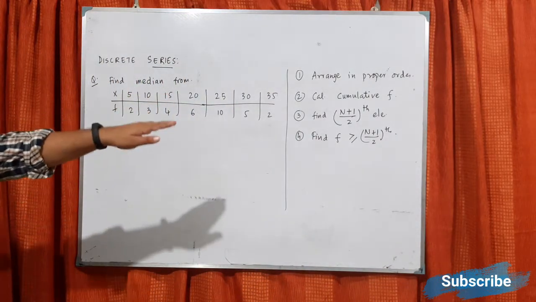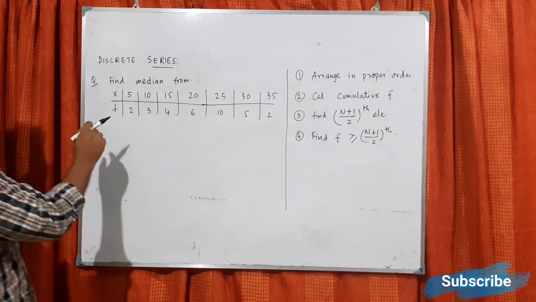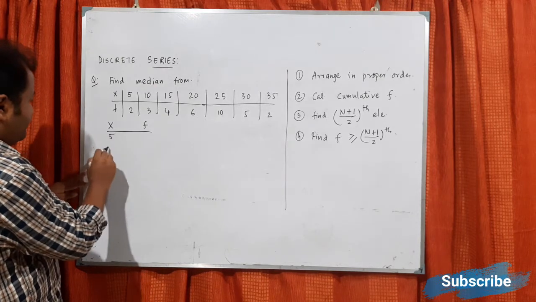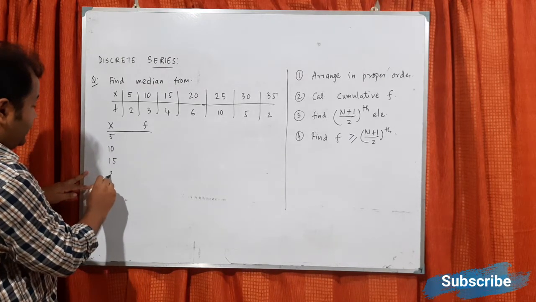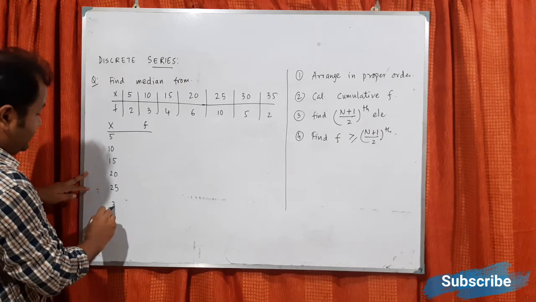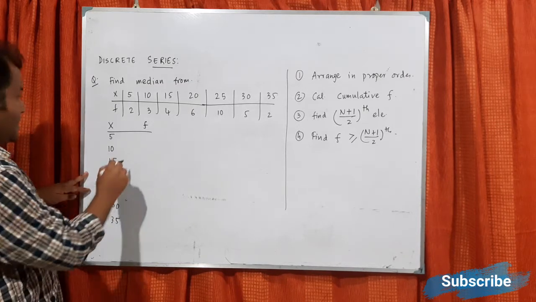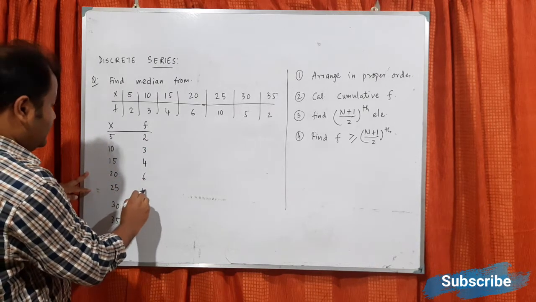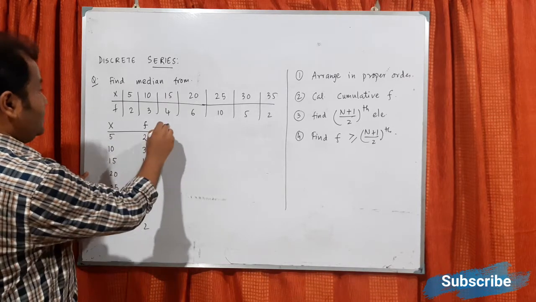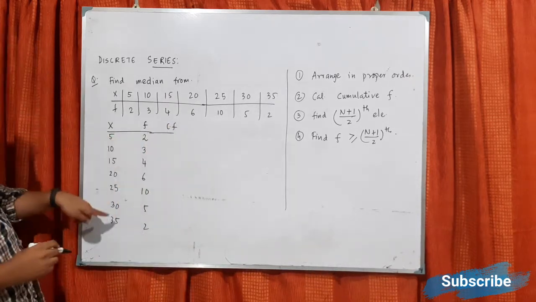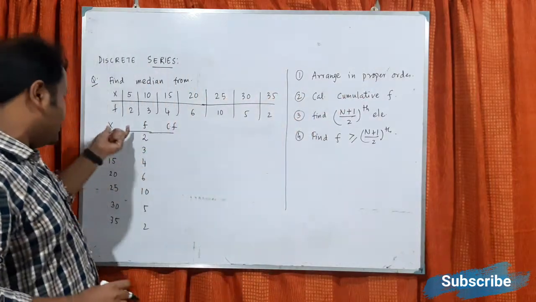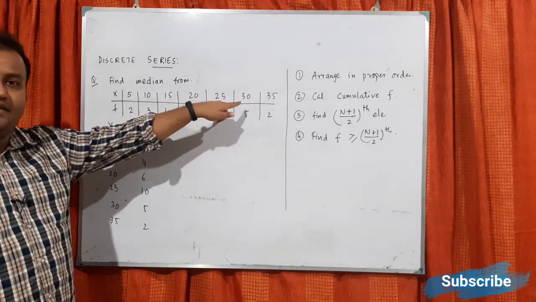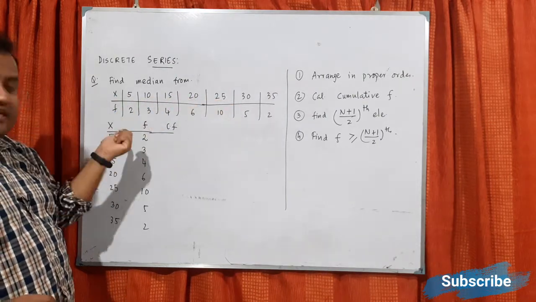Now let us apply this process step by step here. So first of all this table we try to write in this form, x and f. So x is 5, 10, 15, 20, 25, 30, 35. And f is 2, 3, 4, 6, 10, 5, 2. Now what is cumulative frequency? So this is the first step, that arrange in proper order. And you have to write this in ascending order. It is already been given x in ascending order. If not, you have to write this in ascending order.